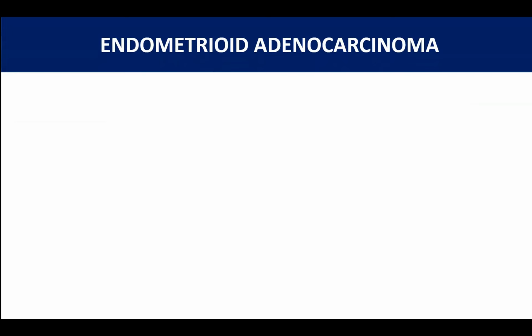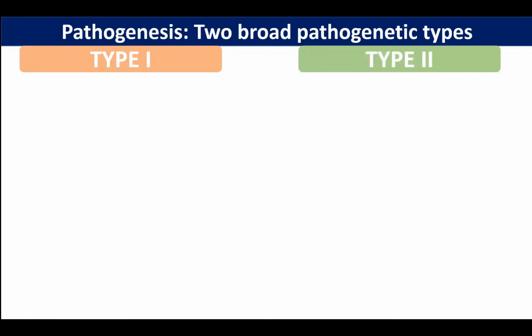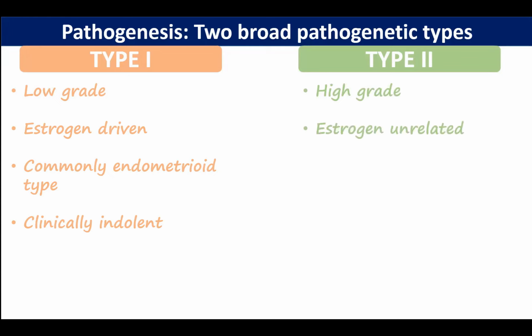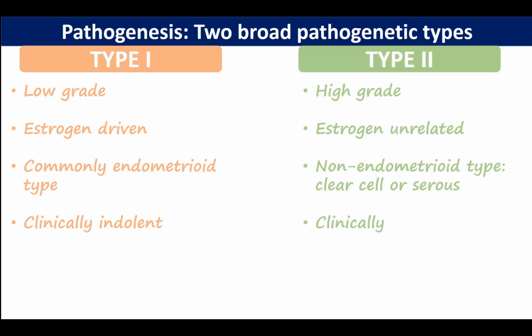Now, traditionally, endometrioid adenocarcinoma has been classified into two types, type 1 and type 2. These are the two broad pathogenetic types. Type 1 tumors are low-grade tumors. Their pathogenesis is driven by estrogen, and they're commonly of the endometrioid type. They are clinically indolent neoplasms. On the other hand, type 2 tumors are high-grade tumors, and their pathogenesis is usually unrelated to estrogen exposure. Their morphologic type is non-endometrioid, so it is clear cell or serous type usually, and they are clinically aggressive neoplasms.